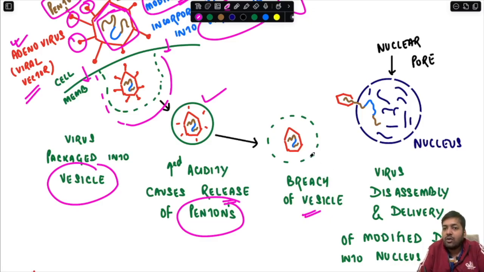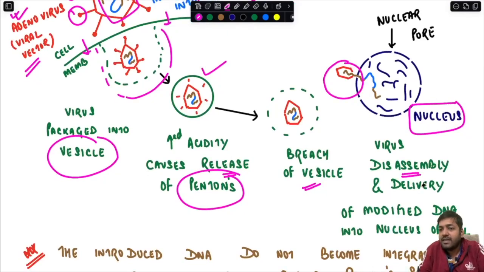Once the pentons are released, the virus is free, and it comes in contact with the nucleus, wherein at this level the virus disassembles and delivers the modified DNA. As you can see over here, this virus has disassembled and released this particular transgene, the modified DNA already incorporated into the viral DNA.